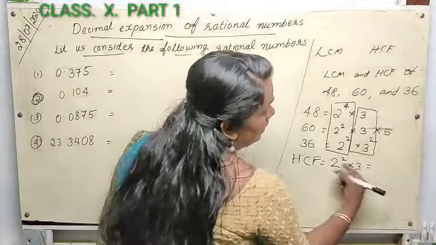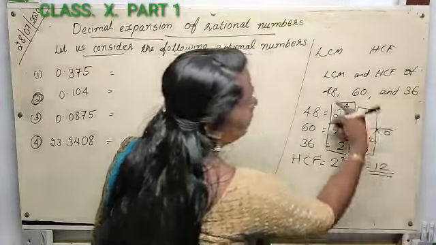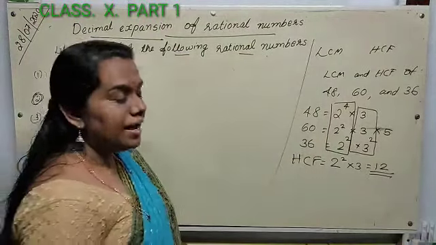2 square into 3, 4 into 3, 12 is the HCF. 12 is the highest common factor.